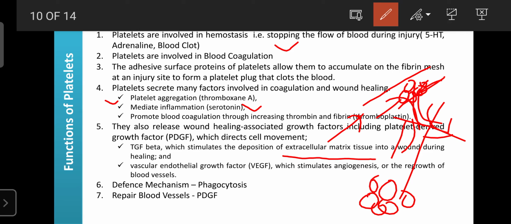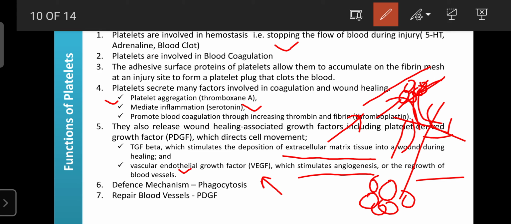It can stimulate angiogenesis, or regrowth of the blood vessels where the damage occurs. The blood vessel is also damaged, so those blood vessels are repaired by a certain substance like VEGF that is secreted by the platelets. Platelets are also involved in the defense mechanism by showing phagocytosis.